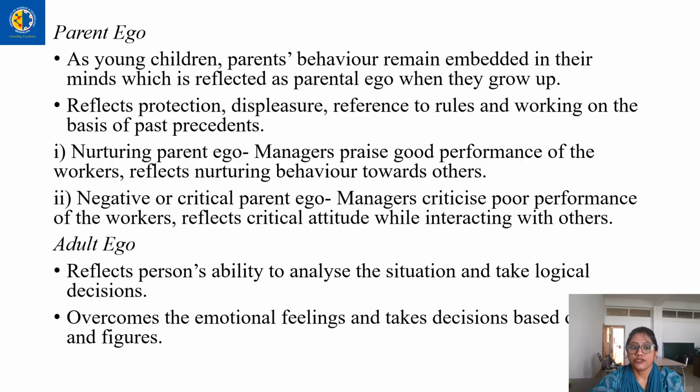This parent ego reflects protection, displeasure, reference to rules and working on the basis of past precedents. In parent ego there are two different classifications: nurturing parent ego and negative or critical parent ego.